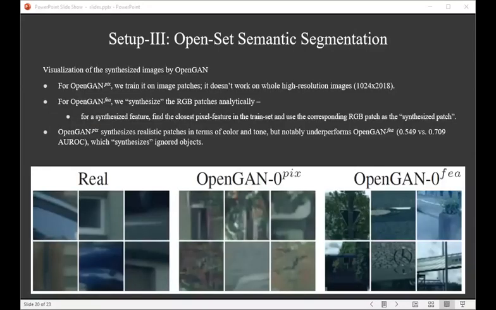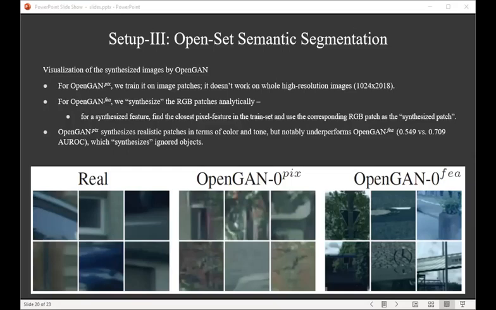Now let's visualize the synthesized RGB images by OpenGAN. For OpenGAN pixel, we train it to synthesize patches. We also tried to train it to synthesize the whole Cityscapes images, which are 1K by 2K, but it doesn't work because of the difficulty in synthesizing high-resolution images.